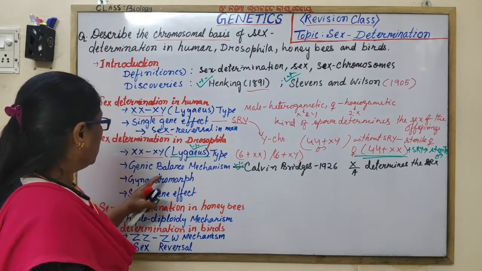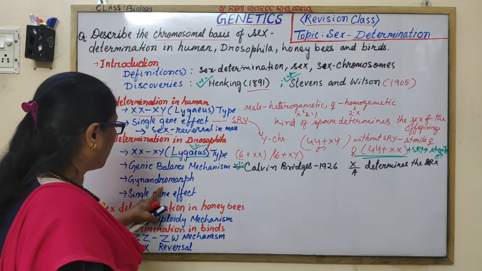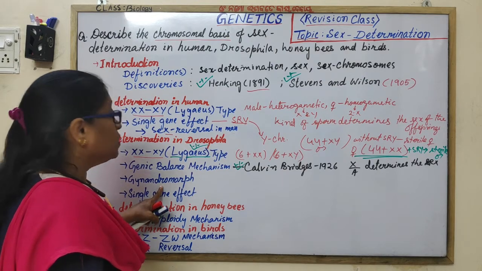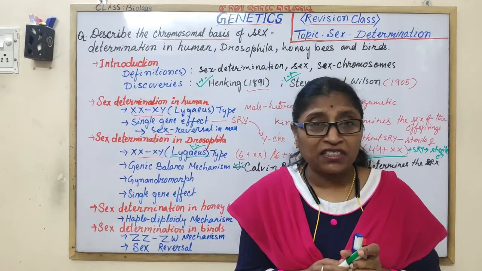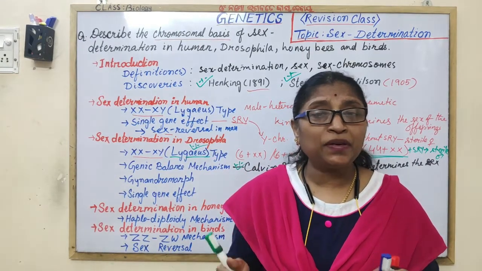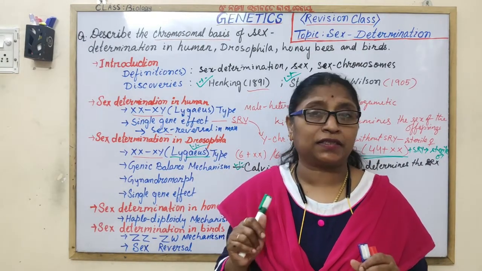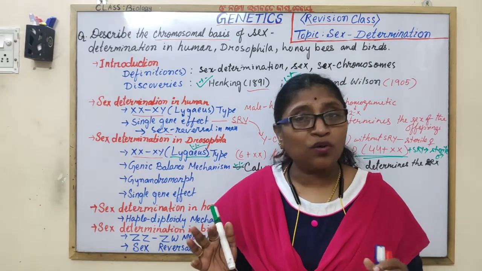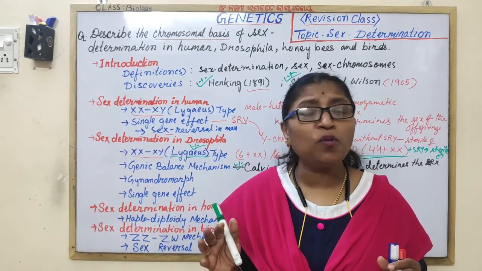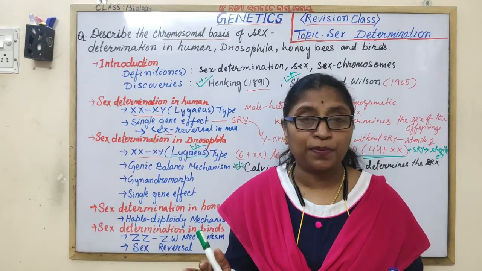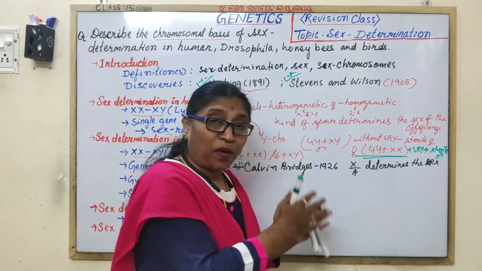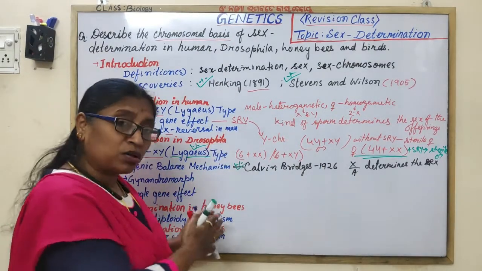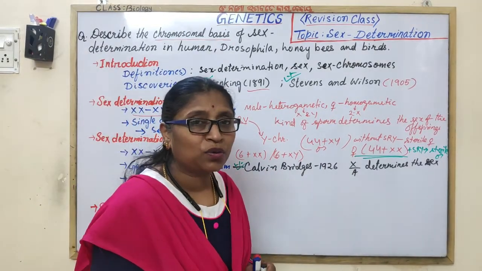Just remember. Then come to the gynandromorph. Some fruit flies occasionally obtained exhibit both male and female characteristics. These flies are known as gynandromorphs. Gynandromorphism was first discovered by whom? Again, this is a point to write down in the long question as well as important for 1 mark question.